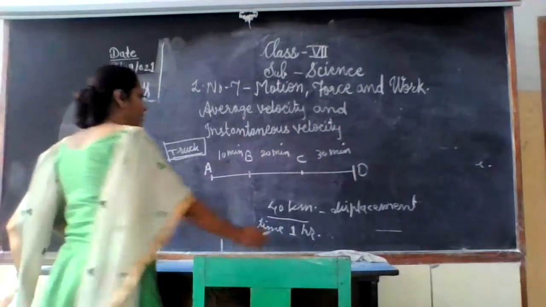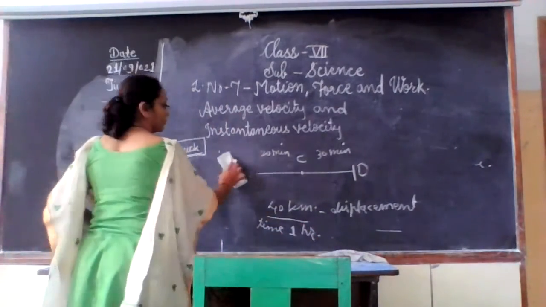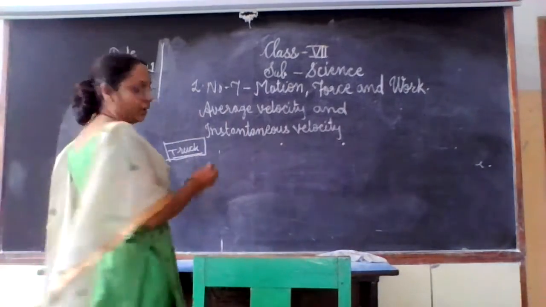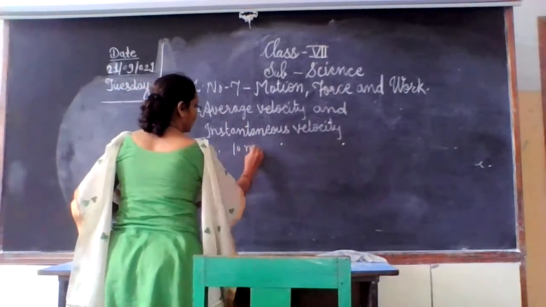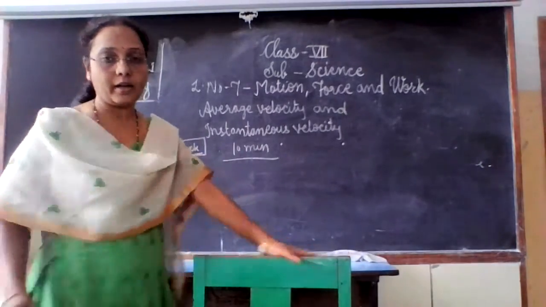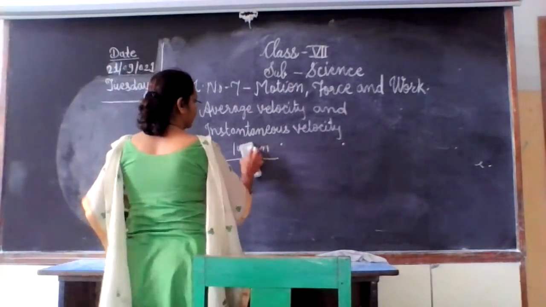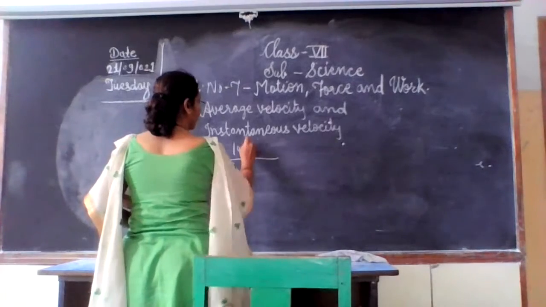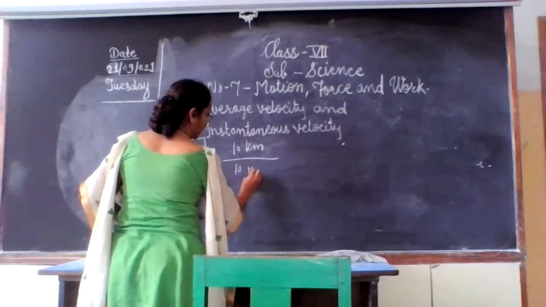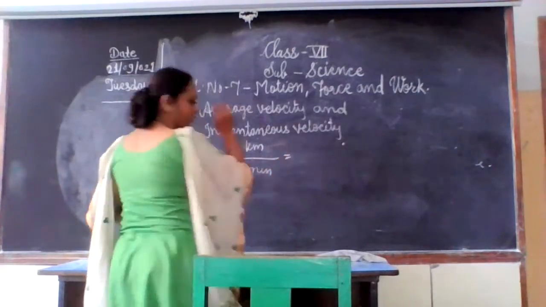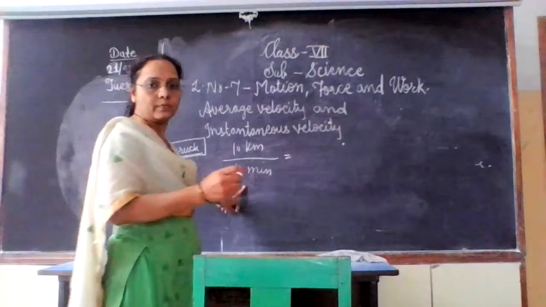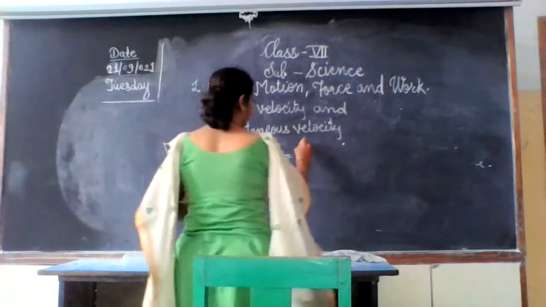So what do we do here? Let's solve this. 10 kilometer distance is covered in 10 minutes. We have to convert it into hours. We know 60 minutes is 1 hour.